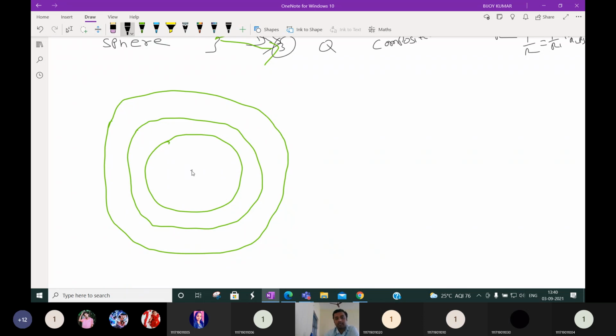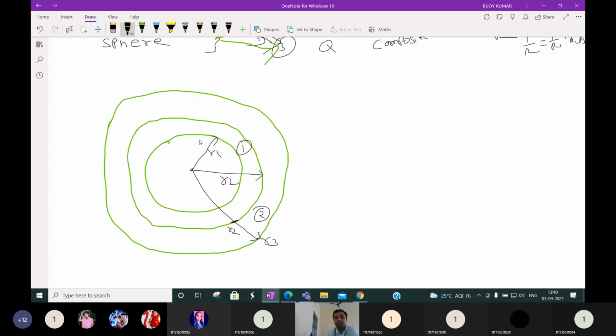Okay, suppose the radius is R1. Suppose the inside and outside radius of the first sphere are R1 and R2, and the inside and outside radius of the second sphere are R2 and R3. Yes or no? Up to this one it is R2, and this one R3. Okay.